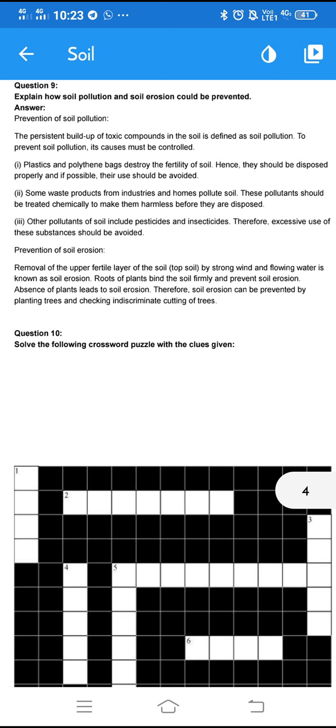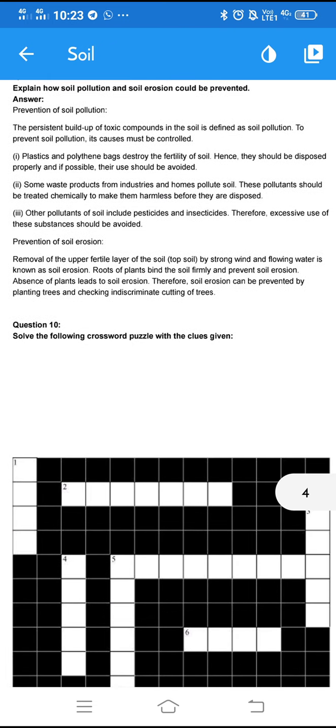Let's go for the second answer. Some waste products from the industries and homes pollute the soil. We are all doing the same thing here. So what is the best way to prevent it? These pollutants should be treated chemically to make them harmless before they are disposed of. Before they are disposed to nearby water bodies, we must make them toxic-less and treat them well.